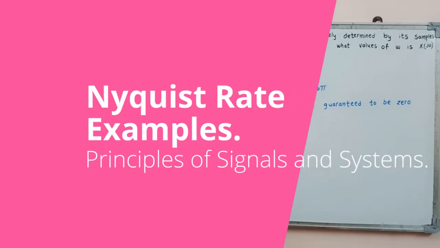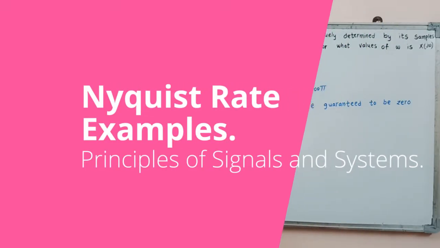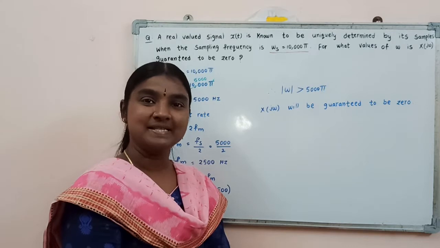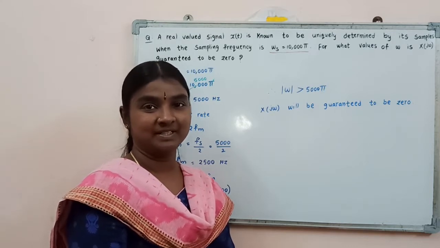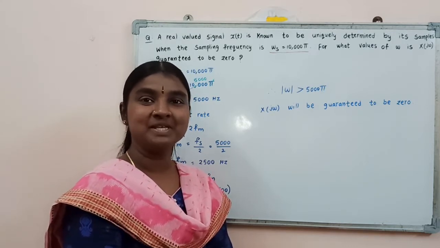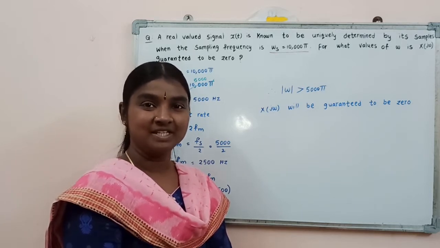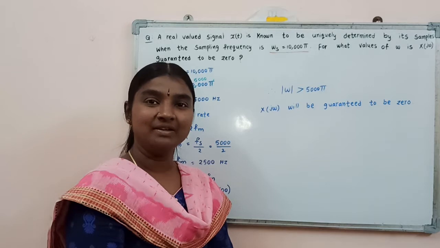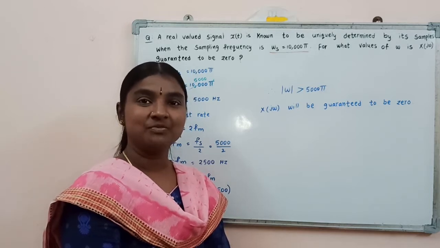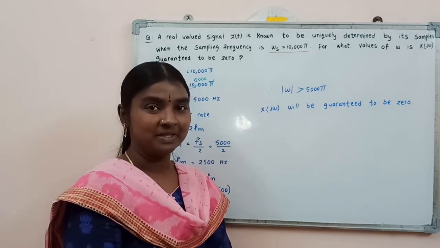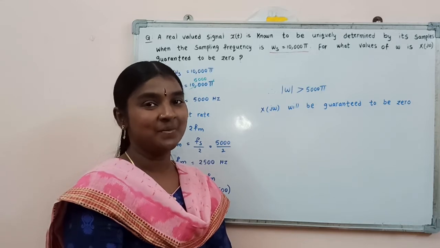Hello everyone, in this video we are going to learn some problems in the topic sampling theorem and Nyquist rate. Now, these are the problems I am considering from the book Signals and Systems, 2nd edition. The author name is V. Oppenheim. So from this book, in the sampling chapter, we are going to discuss some problems.